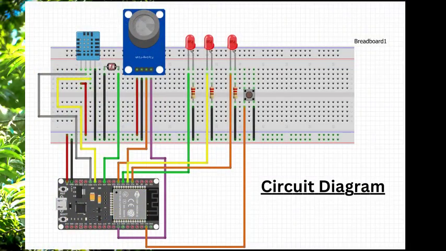We go to the circuit. This is my circuit diagram. You can see this is the DHT11, MQ5 and LED. I use only 2 LEDs. This is the connection, and this is the LDR sensor, and also the push button that will turn the project on or off, and the controller is the ESP32.